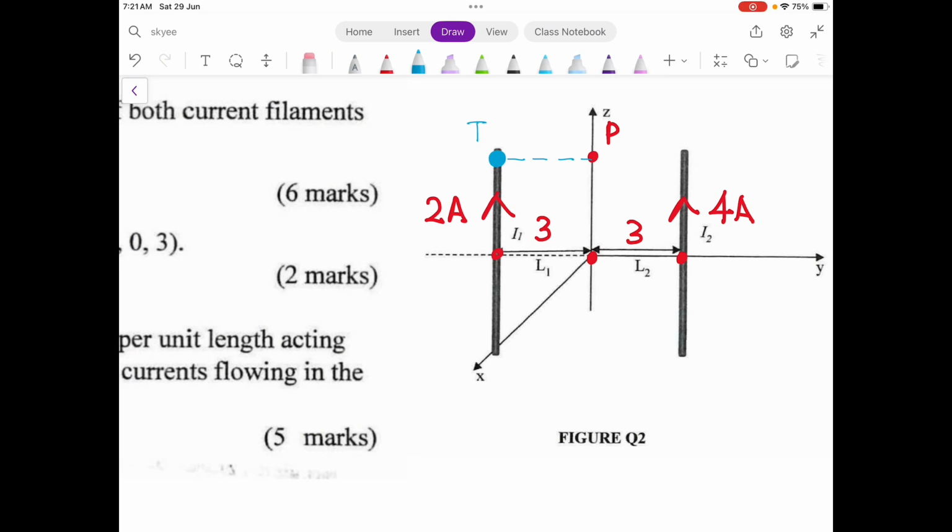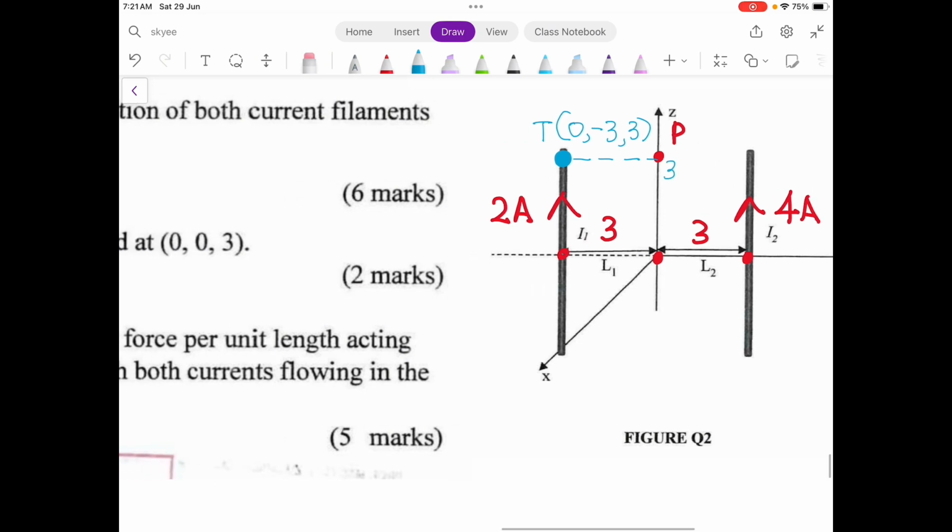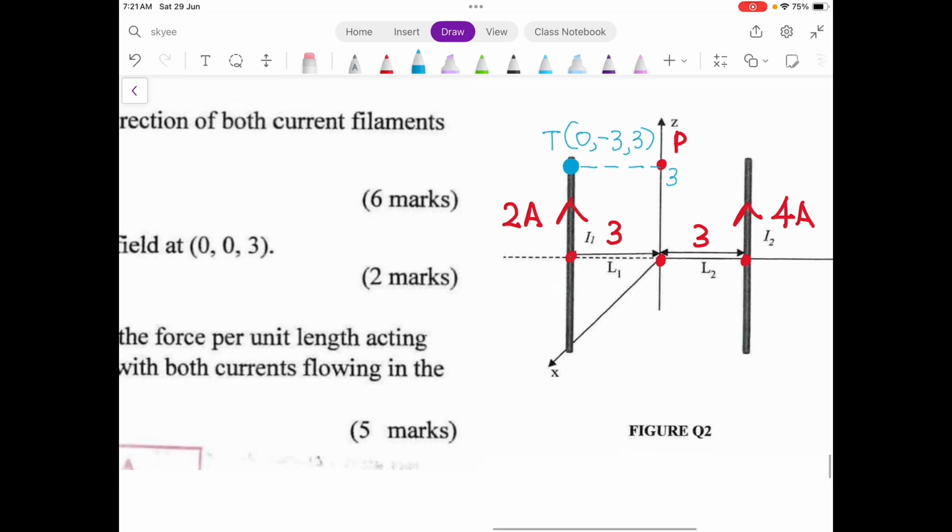You can take the coordinates of point T and point P, and then calculate. The coordinate of point T is 0, -3, 3, because the observation point is 3 over here. So this is point T. If you want to calculate R, that is also okay. -3 and 3.